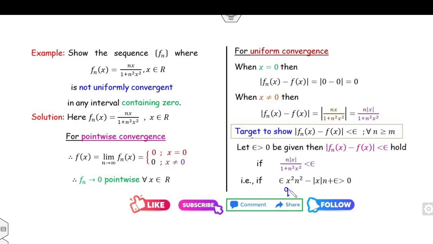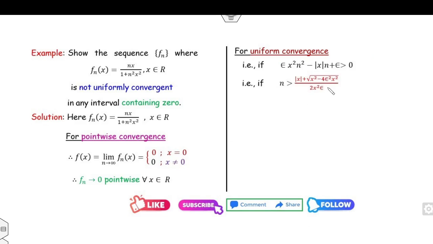So you can easily say your target is to find the value of M. That means it is quadratic in n. Once it is quadratic in n, you can use the formula: minus b plus or minus square root of b square minus 4ac, over 2a. So this is my a, and b is minus |x|.